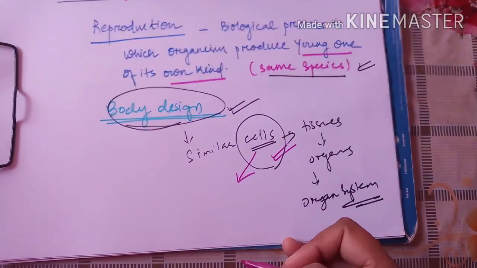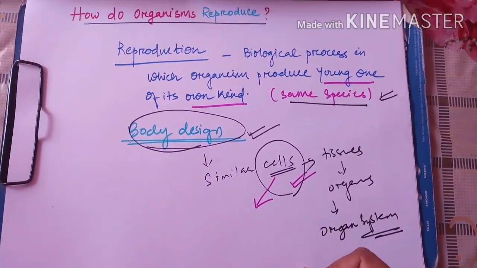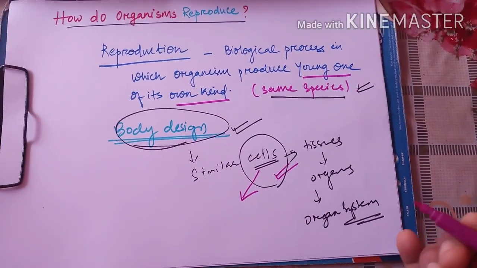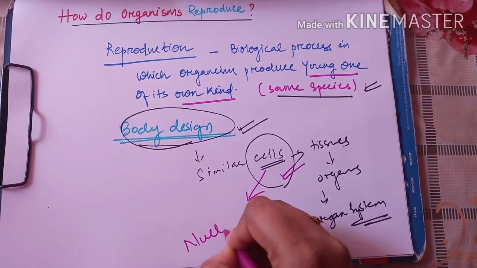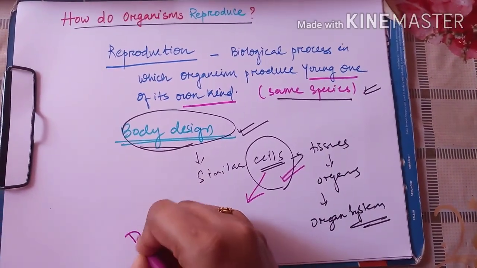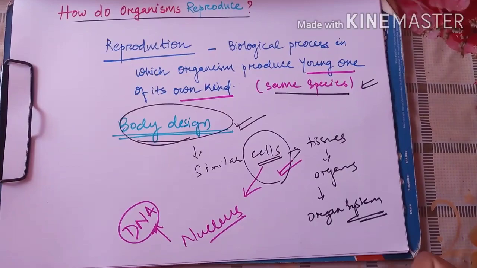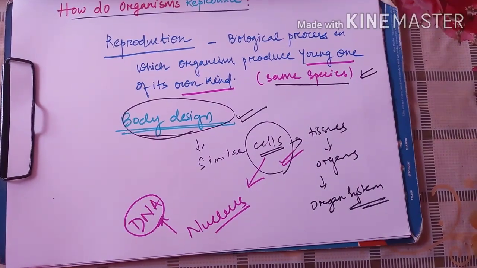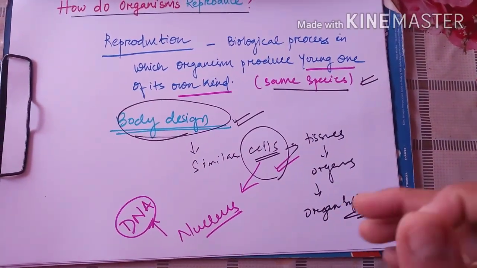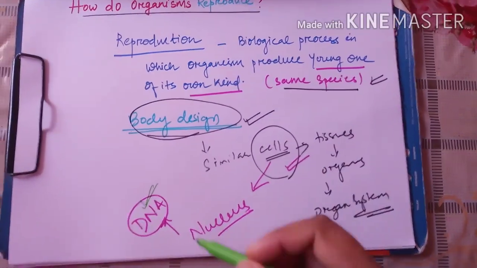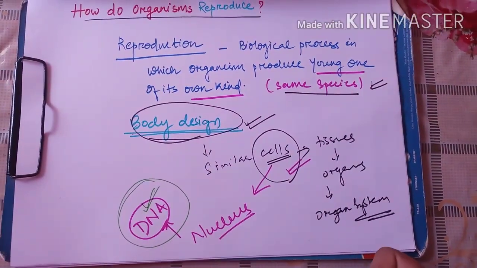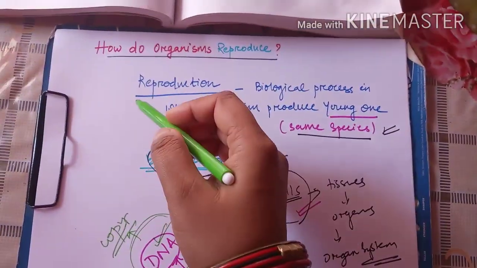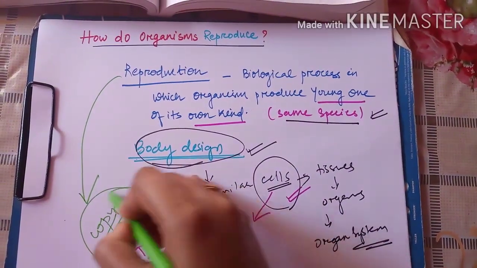And in class 9 we have read that cells are made up of interesting things which are known as cell organelles, and one of the most important parts of the cell is the nucleus, and inside the nucleus there are chromosomes in which lies the DNA. So the DNA contains the information from which new proteins are produced, and hence there is a machinery required for replication or formation of a duplicate or copy of this DNA. So the first step required for reproduction to occur is to produce a DNA copy.